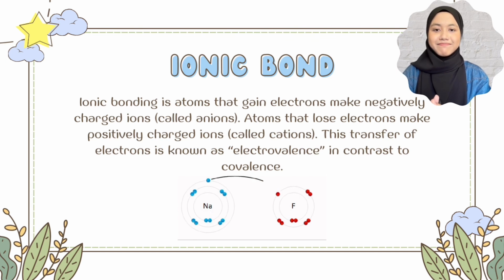2025135821. I'm going to present about ionic bond. Ionic bond: atoms that gain electrons make negatively charged ions called anions. Atoms that lose electrons make positively charged ions called cations. This transfer of electrons is known as electrovalence, in contrast to covalence.